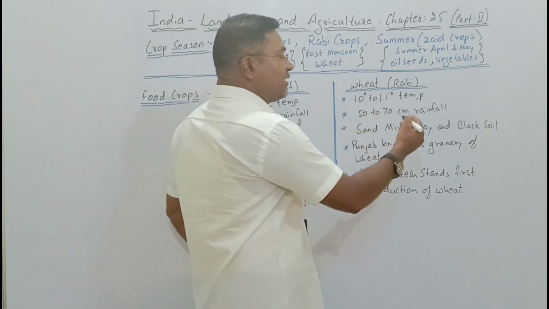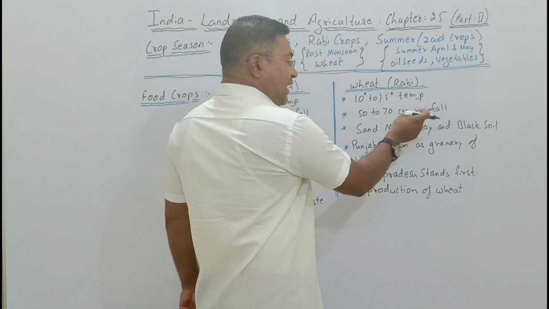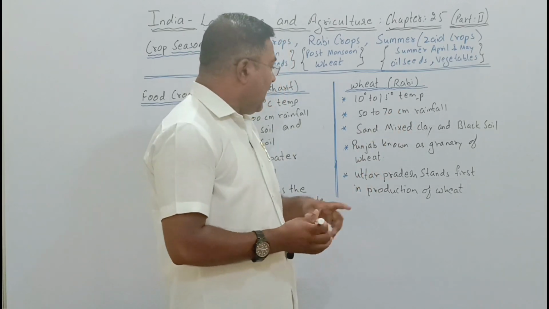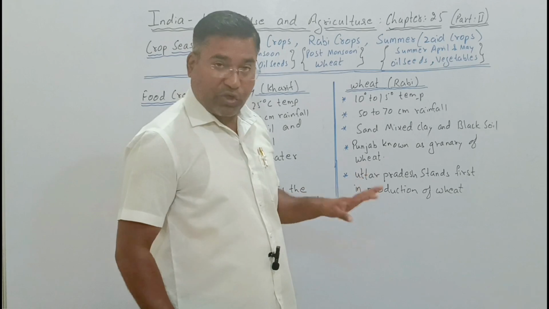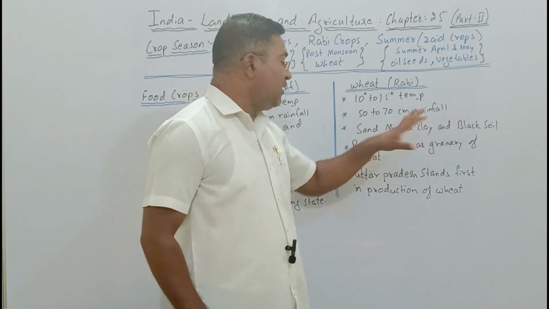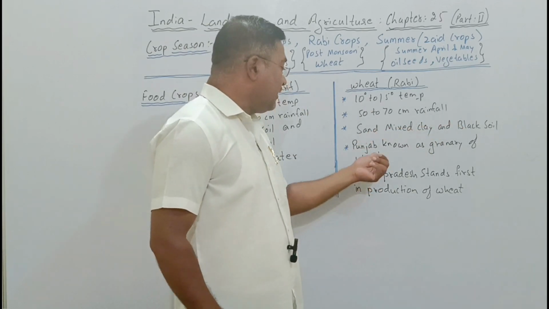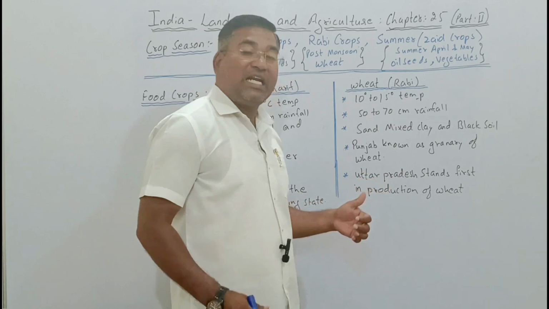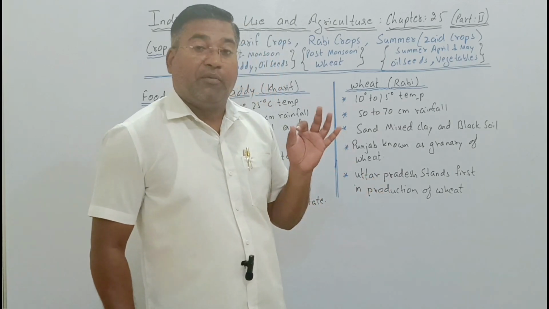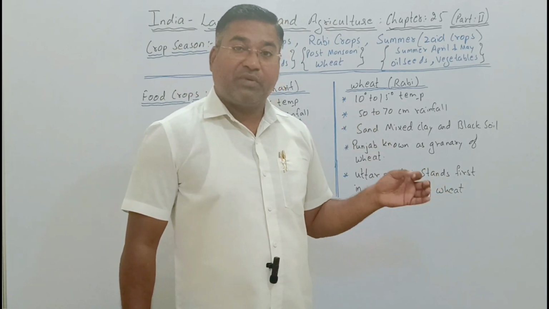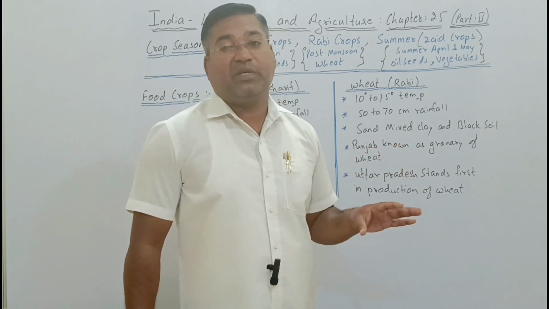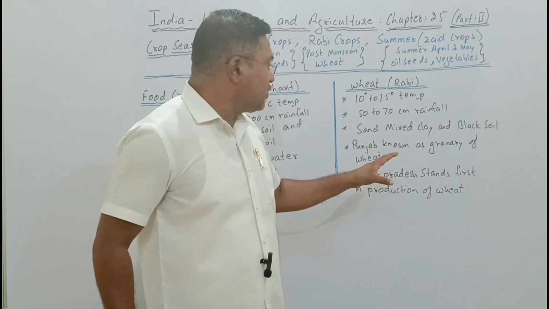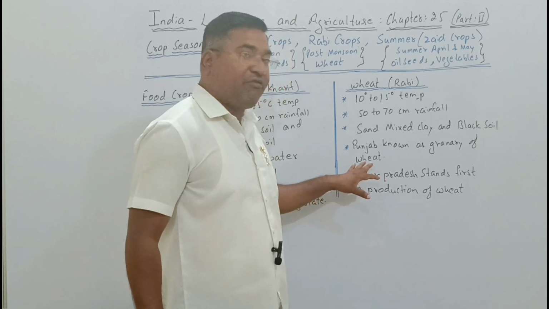50 to 70 centimeters of rainfall should be there. Sand mixed clay and black soil is very suitable for the production. On another side, Punjab is known as the granary of wheat. Of the land area available in Punjab, almost all of it is used and wheat is produced the most. So it is said to be a granary of wheat.